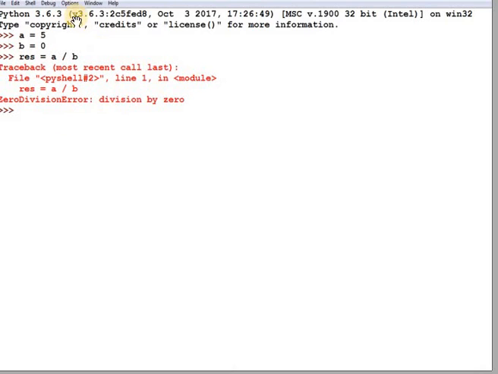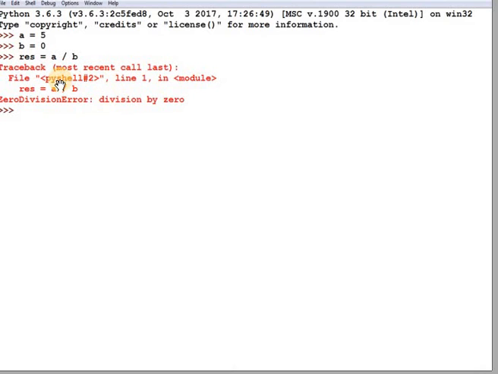Here you can see this is our Python IDLE. Here I am taking one variable a equal to 5, b equal to 0. If I want to do the divide operation, all of you know that if any number is divided by 0, then obviously a division by zero error will come. It will show in the red part.